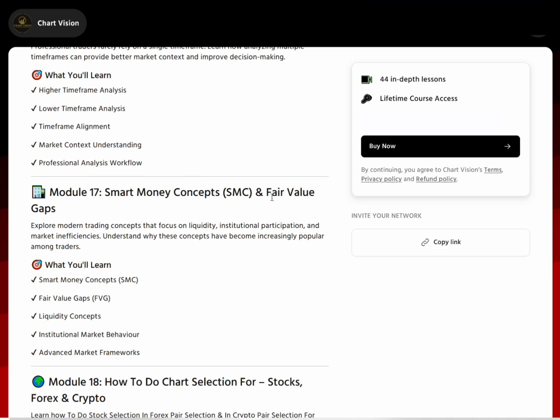Then here I explain about smart money concept and fair value gap. What is smart money concept, how to draw that, how to use that in your trading. Some strategies regarding that I explain here.